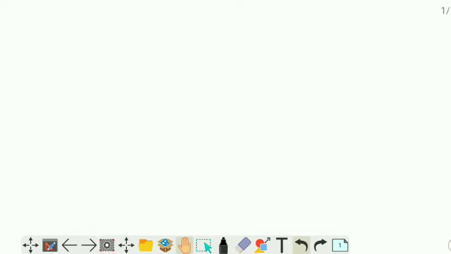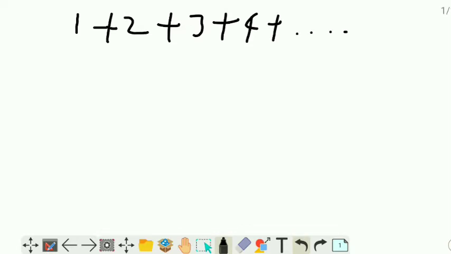So let's take one example. Suppose I have given you the numbers 1, 2, 3, 4, 5 till 100 to add. What will you do? The simple procedure: write down all the numbers in addition form and then add. But I'm not going to do that here.